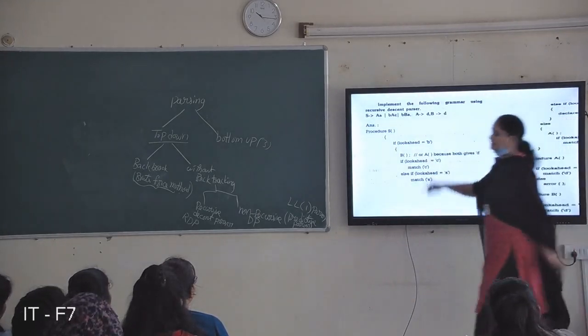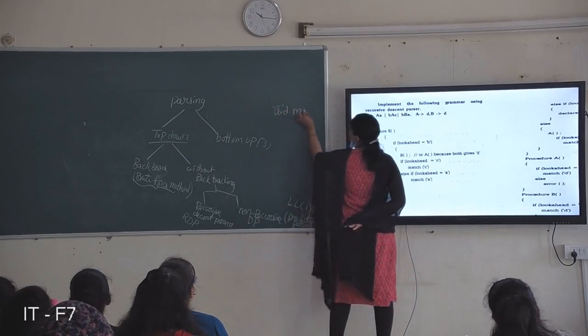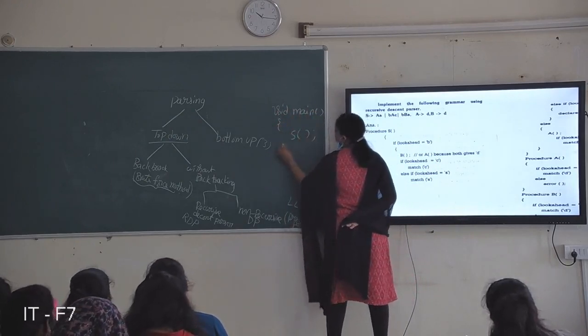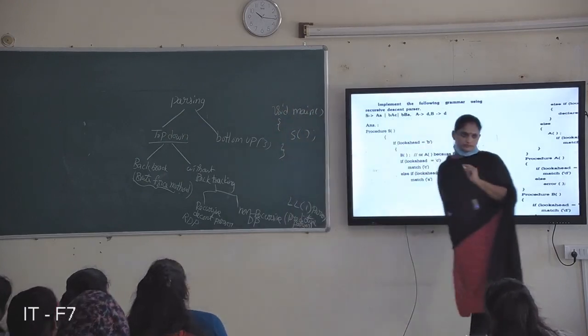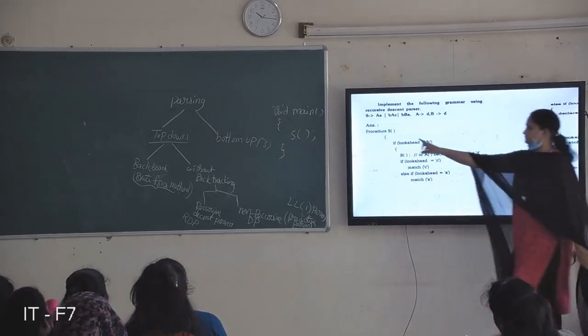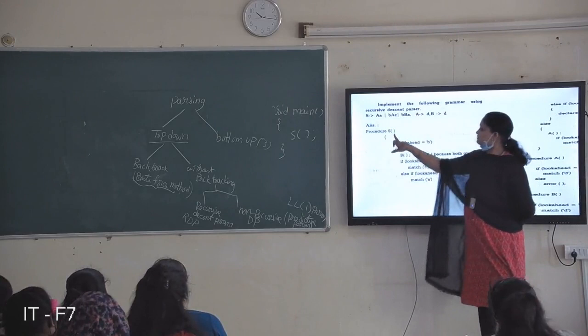So main should be here. You can write main first. Void main, I haven't written here. First write main. In this main, it just calls the starting symbol procedure. Okay, so here we write the starting symbol procedure.